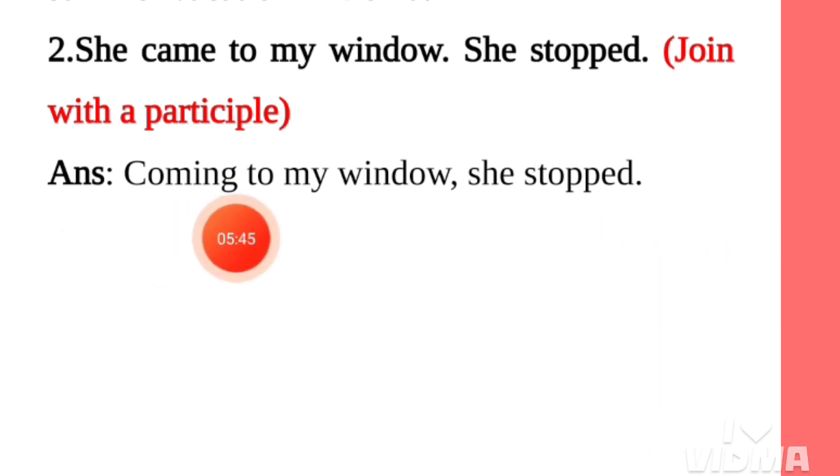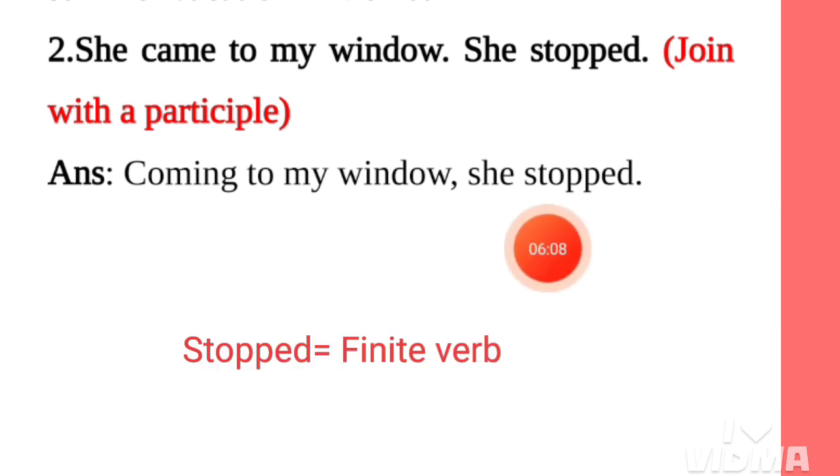This is the participle in the sentence. Coming is the participle here. And this sentence is a simple sentence because here is one finite verb. Stopped is the finite verb here. Coming is the non-finite verb here.